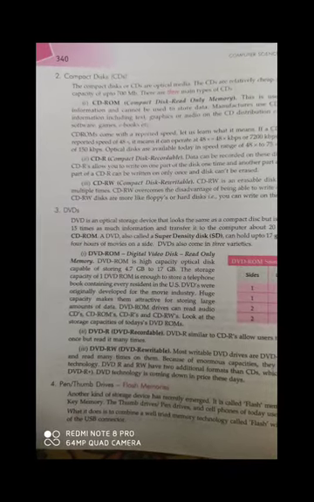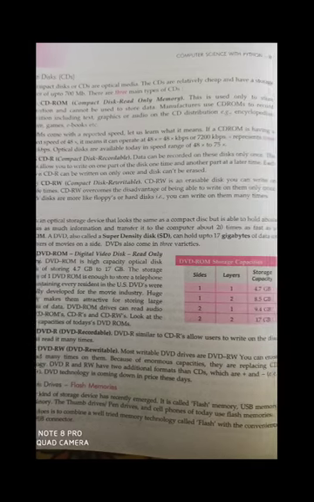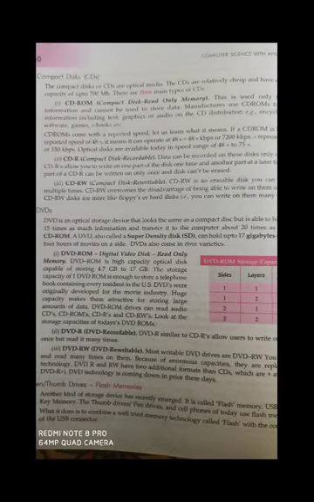The compact disk is a CD. I think all of you have seen it. It is a round, circular CD which is used to store data. The capacity of a compact disk is about 700 megabytes. There are three different types of compact disk: CD-ROM, CD-recordable, and CD-read-write.